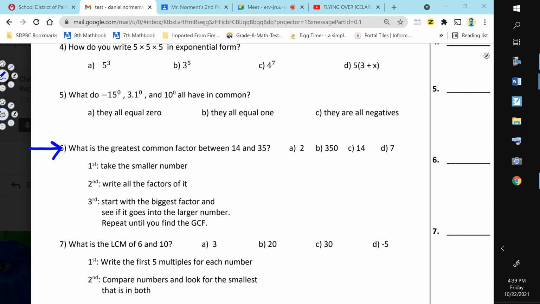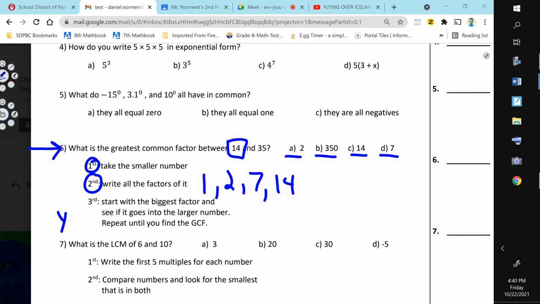What is the greatest common factor between 14 and 35? Okay, so is it this, this, this, or this? So take the smaller number, write all the factors of it. So that's me getting you started, and then you need to do this one on your own.